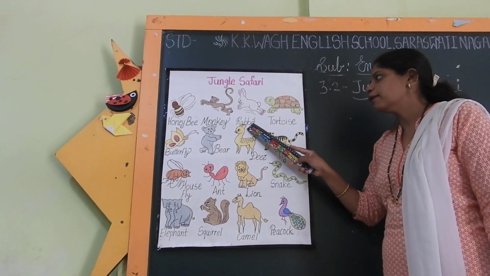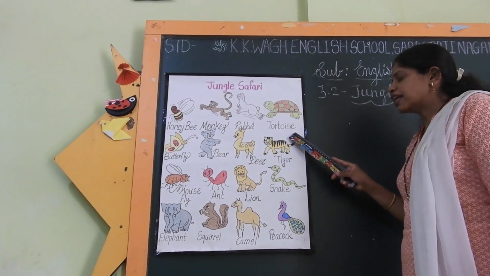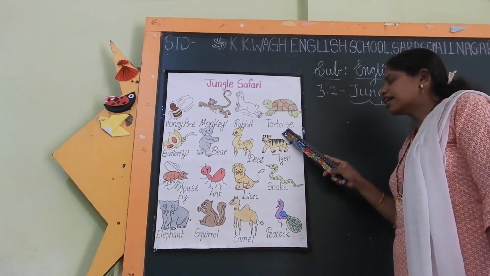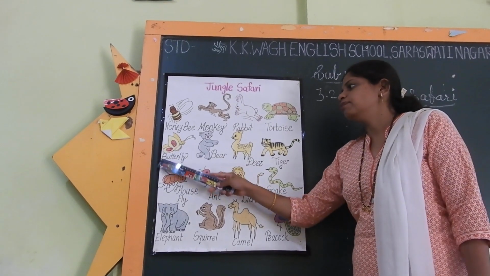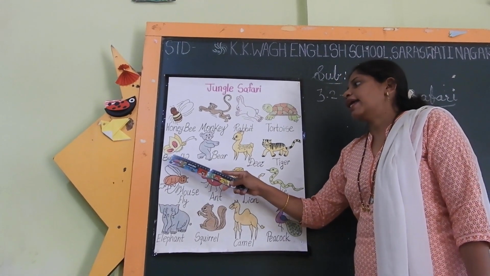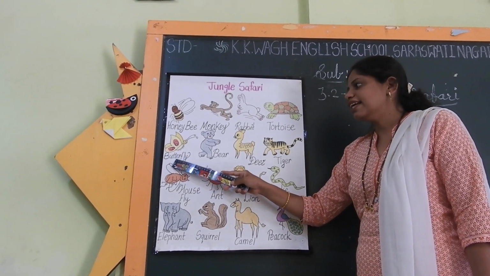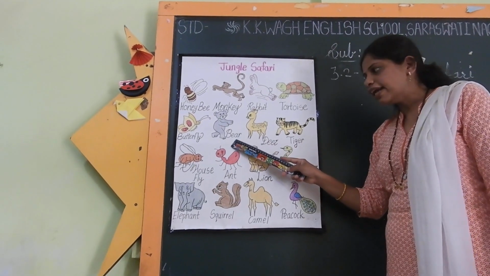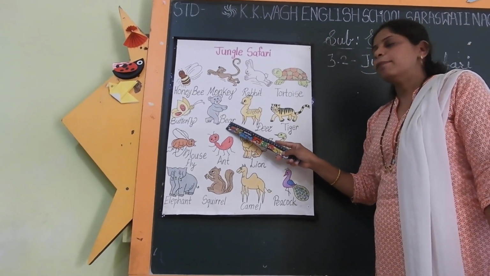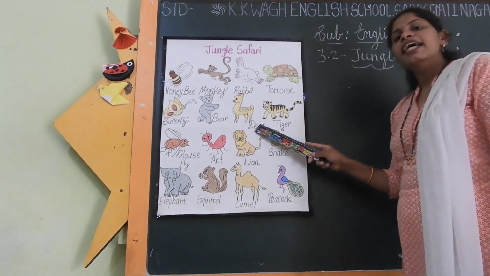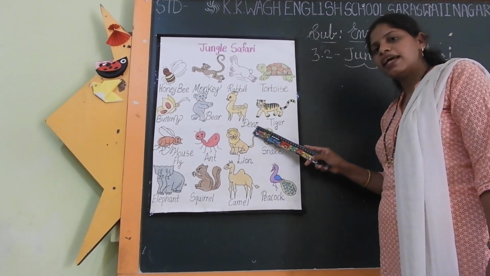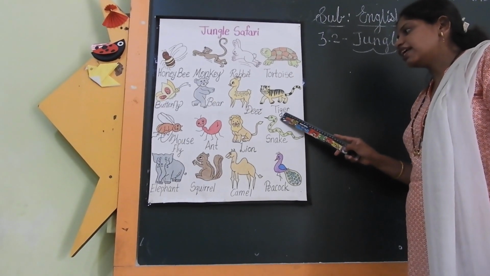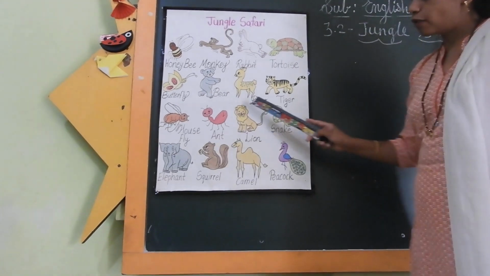R-A-B-B-I-T, rabbit. Next one is tortoise. T-O-R-T-O-I-S-E, tortoise. Now next animal. This is a butterfly. B-U-T-T-E-R-F-L-Y, butterfly. This is a bear. B-E-A-R, bear. Next one is deer. D-E-E-R, deer. Next one is tiger. T-I-G-E-R, tiger.